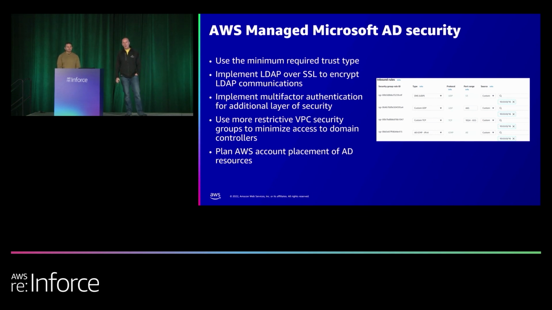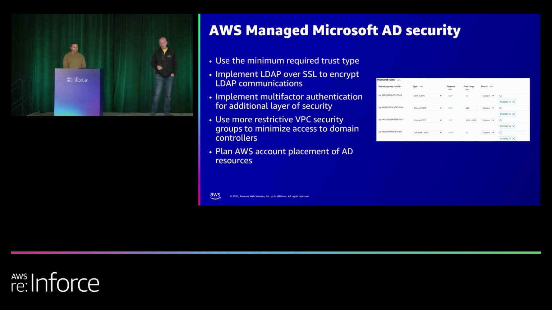But what it does allow is anything within the VPC to communicate with the managed AD. That may or may not be appropriate. If that's not what you need, you can tighten that down even further to certain CIDR blocks or IP ranges, and only allow that communication. The lower the blast radius, the better for everything.